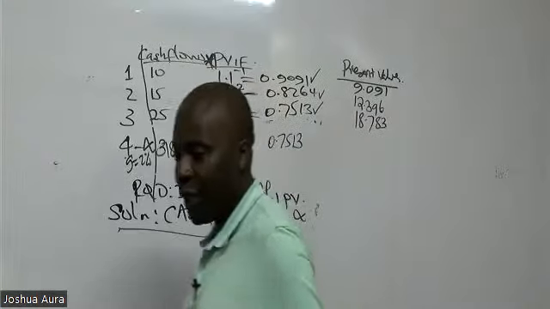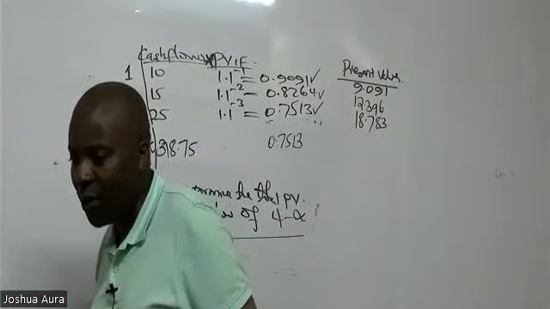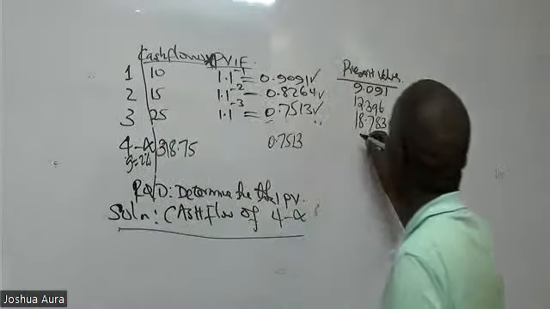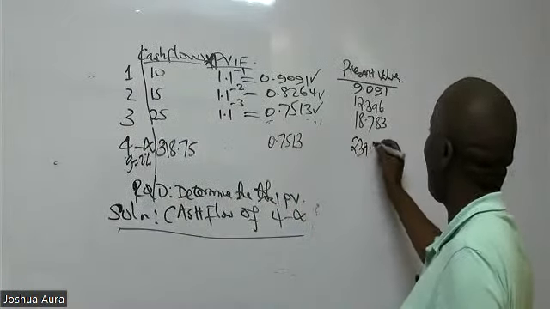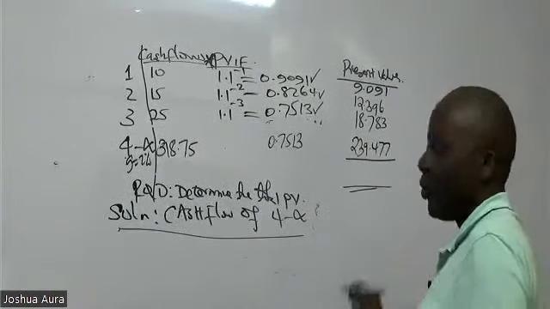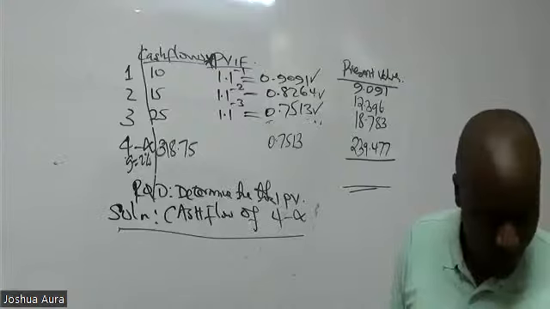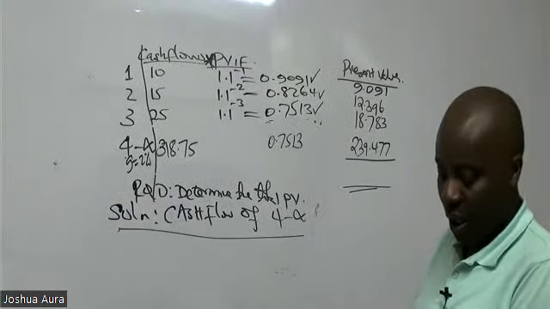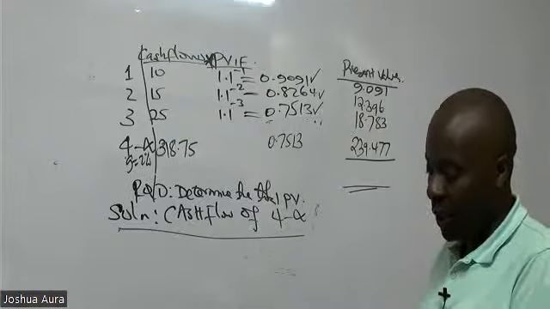Somebody who can give me this figure. 239.477. So then could you kindly give me this total present value? Is there somebody who can give me this total present value?